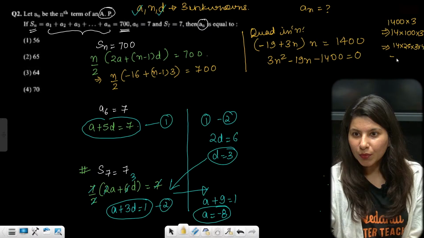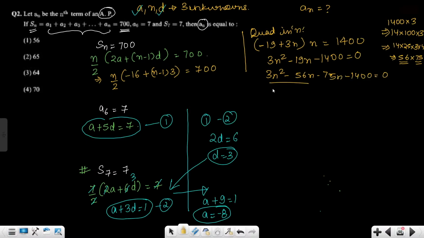Correct. 14 4s are 56 into 75. Yes, 56 into 75. So 3n square minus 56n minus 75 and minus 1400 is equal to 0. Now if you split it, you are going to get n, if you take common, 3n minus 56, and if you take 25 common, this is again 3n minus 56 is equal to 0.